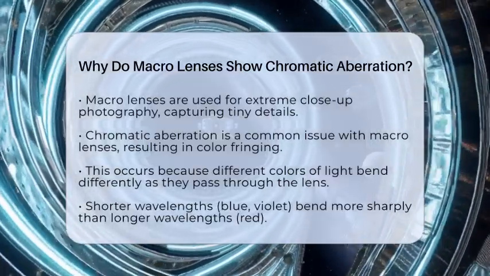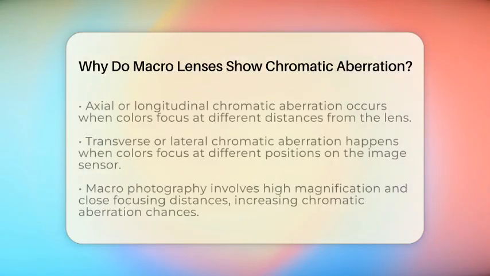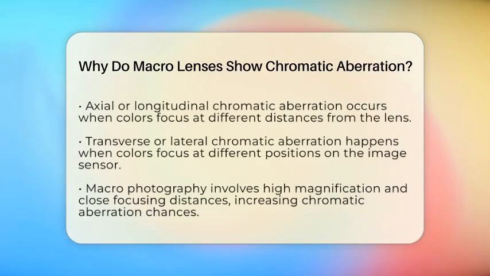This difference in bending causes some colors to focus closer to the lens while others focus farther away. This phenomenon is known as axial or longitudinal chromatic aberration. In addition, there is also transverse or lateral chromatic aberration, which happens when different colors focus at slightly different positions on the image sensor. This results in color shifts along the edges of high contrast areas in your images.